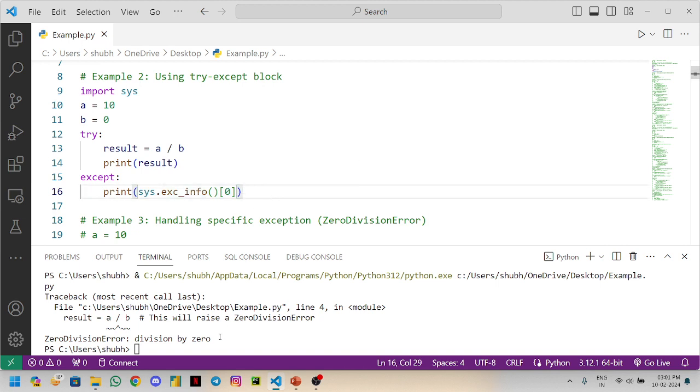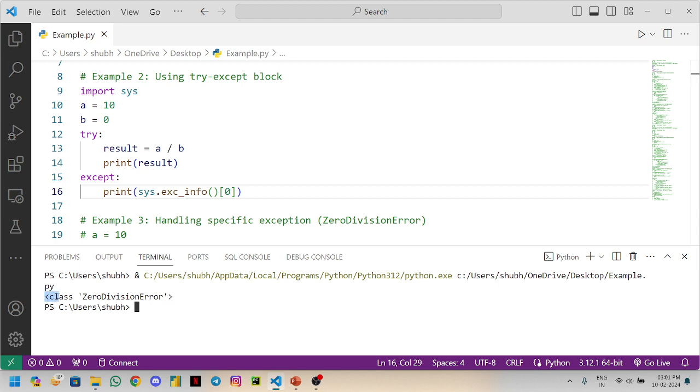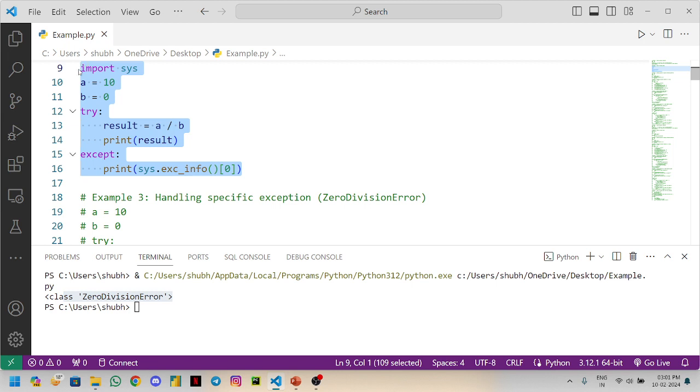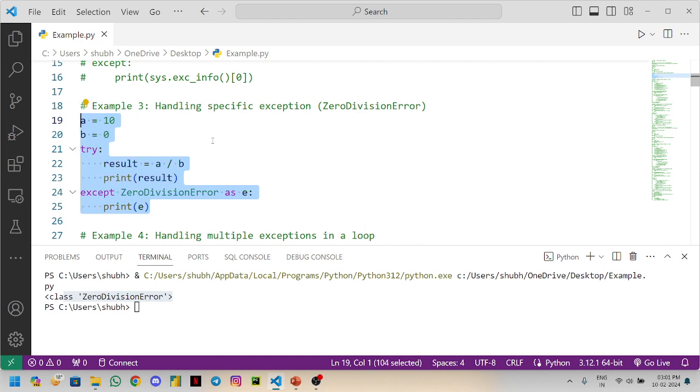Now we will clear the program and run it. See, it gives us the class ZeroDivisionError. Rather than giving the error, it just gives us the class ZeroDivisionError. Now you can check how to handle the specific exception.